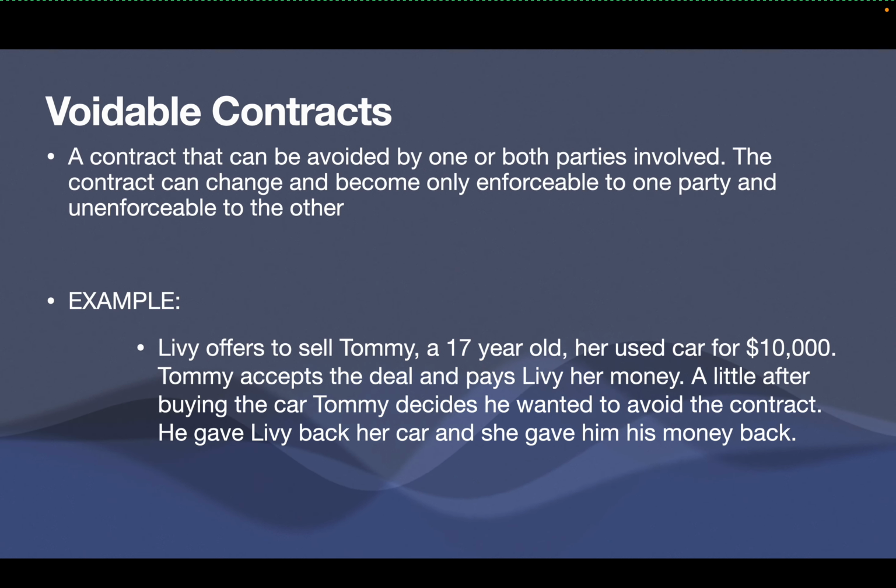Example, Livy offers to sell Tommy, a 17-year-old, her used car for $10,000. Tommy accepts the deal and pays Livy her money. A little after buying the car, Tommy decides he wants to avoid the contract. He gave Livy her car back, and she gave him his money back. This is a voidable contract for Tommy because he is a minor and has the legal right to avoid the contract even after acceptance.